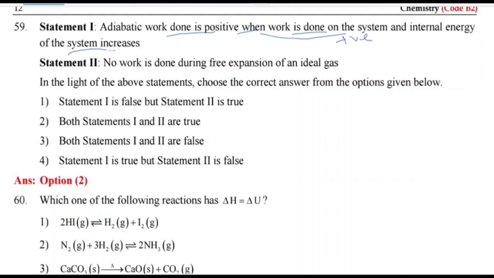So statement 1 is correct. No work is done during the free expansion of an ideal gas. This is also a correct statement. Both statements 1 and 2 are correct.